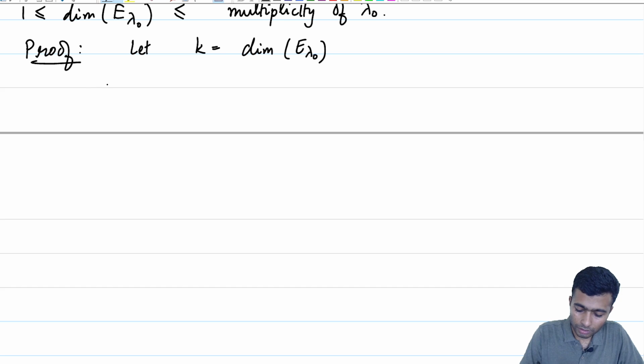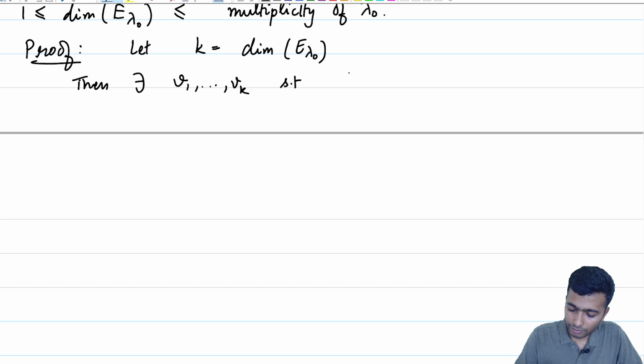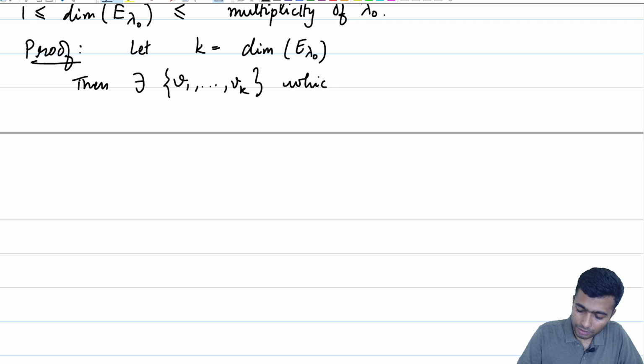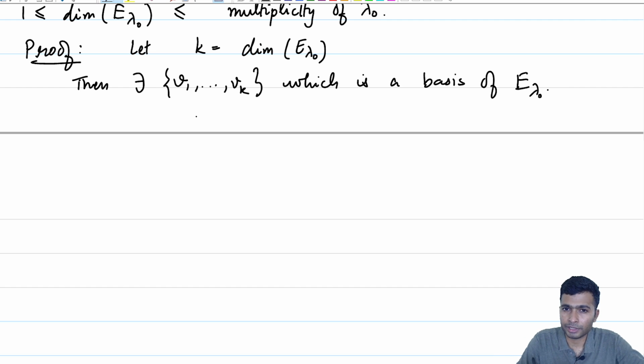Then there exists V1 to Vk which is a basis of the eigenspace E lambda naught corresponding to lambda naught. Each of V1, V2 up to Vk are eigenvectors with eigenvalue lambda naught, but any linearly independent set is contained in a basis. So, we can extend it.